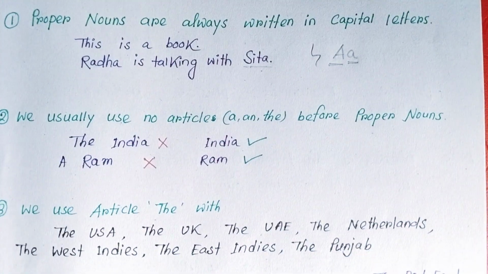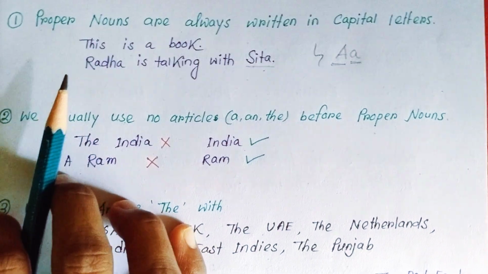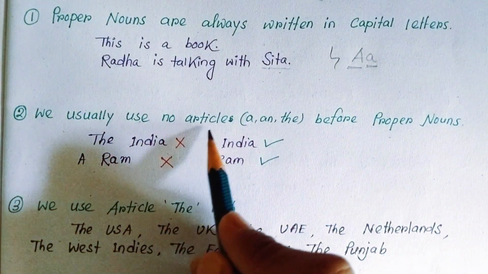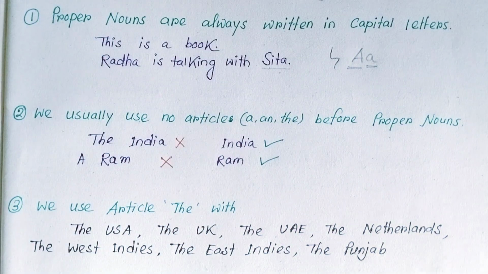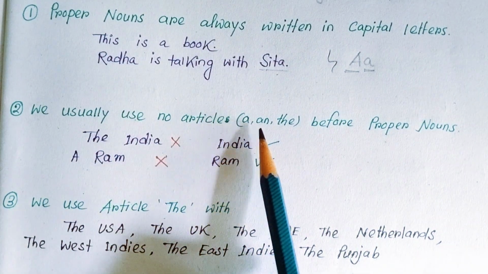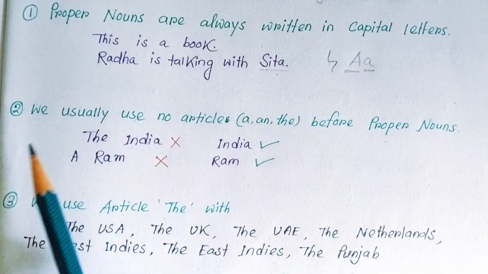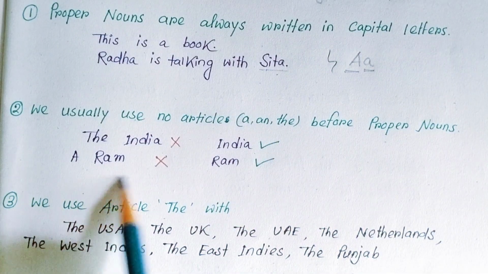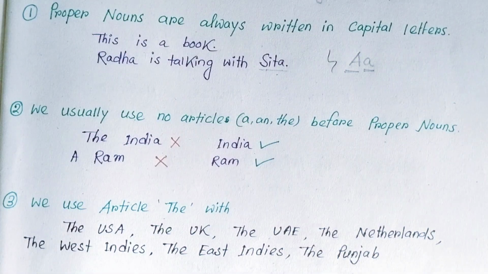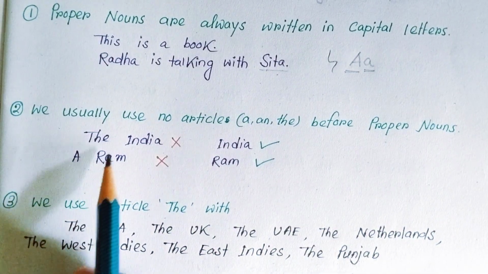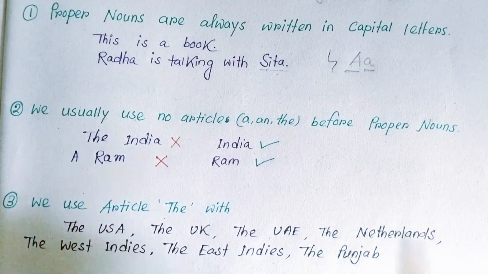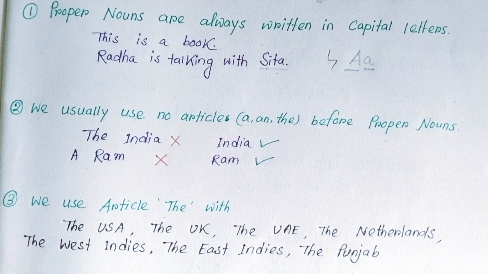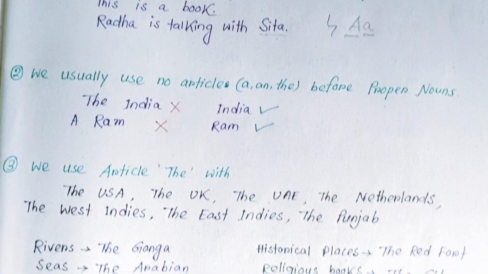And the second rule: we usually use no article before proper nouns. We know there are three articles in English grammar: a, an, and the. But usually we don't use an article with proper nouns. Just see the example. It's not the India but India. Not a Ram but Ram. That means we usually don't use an article before proper nouns.